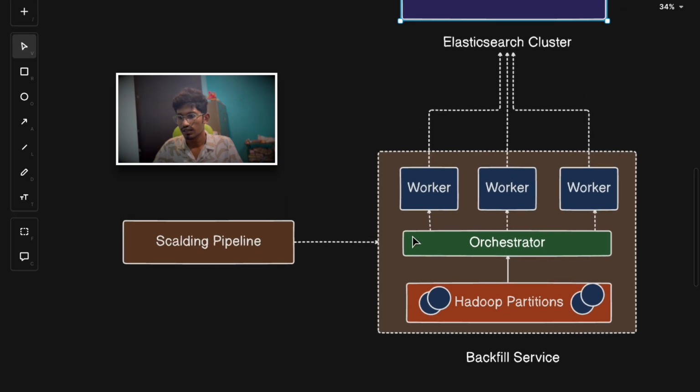So now we'll discuss the backfilling service. What is the use of this backfilling service, and why do we need it? At Twitter, they frequently need backfillings. Backfilling of what? Backfilling refers to any large data operation that adds missing data. For example, in what cases will they get missing data? Let's say you are just starting with an empty Elasticsearch, starting a new Twitter deployment from scratch, or you are adding or updating a field in your schema, or data is missing in your entire cluster due to some downtime.